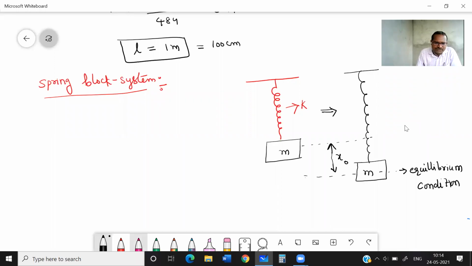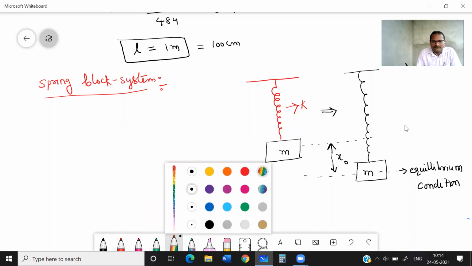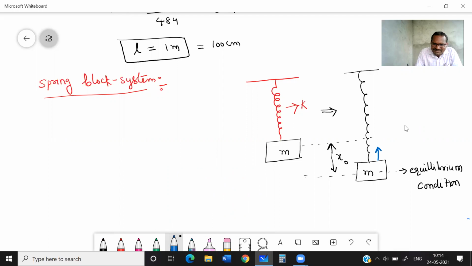What are the two forces? One is the spring force, that is K x naught, how much it is expanding, and one more thing acting downward, that is mg.